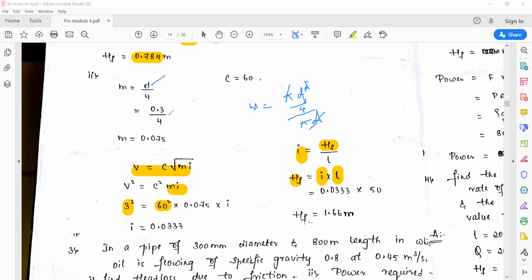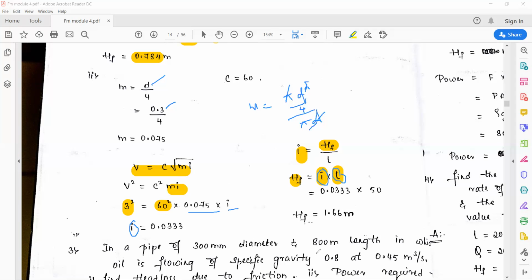You know the value of diameter, that is 0.3. If you substitute the value of D, you get the value of M. Once you get M, you can substitute here, that is 0.075 into i. So you will get the value of i. Once you get i, you can substitute in the HF formula, HF is equal to i into L. The length of the pipe is also given.